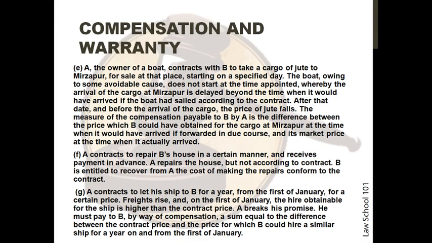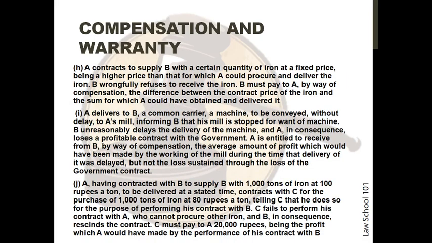The next situation is A contracts to supply B with a certain quantity of iron at a fixed price, being a higher price than that for which A could procure and deliver the iron. B wrongfully refuses to receive the iron. B must pay to A by way of compensation the difference between the contract price of the iron and the sum for which A would have obtained and delivered it.